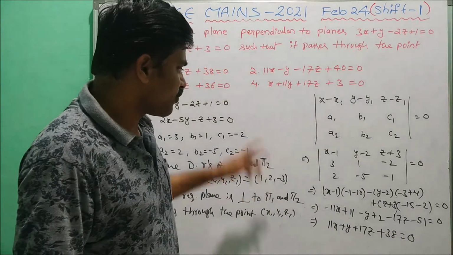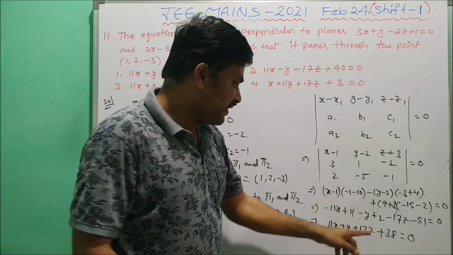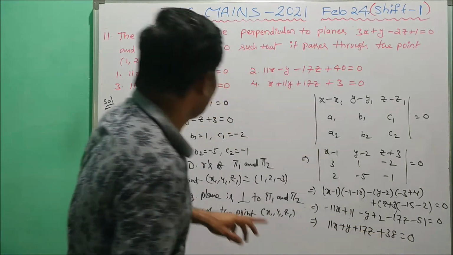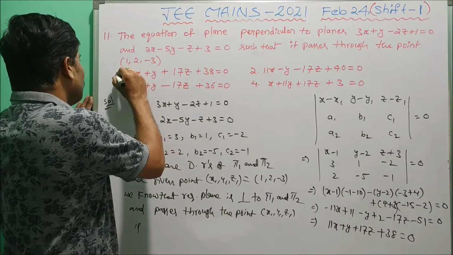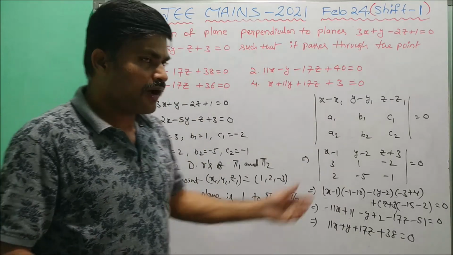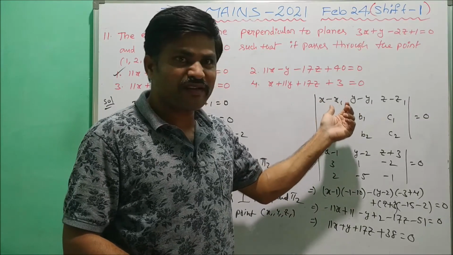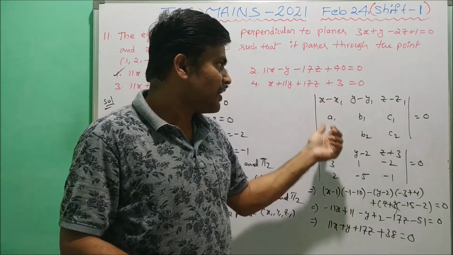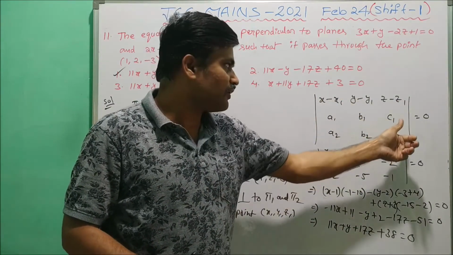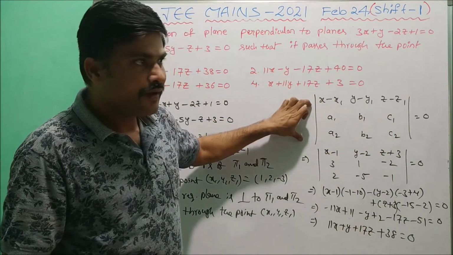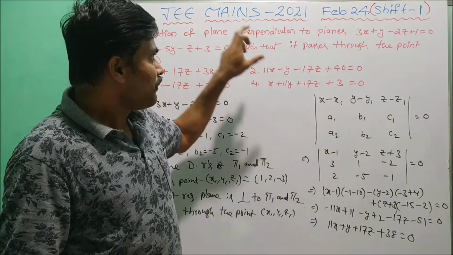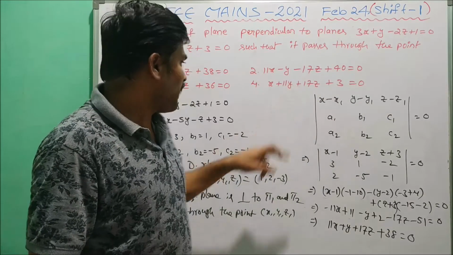Now the solution of this question: 11x + y + 17z + 38 = 0. Which is in the options? First option. So this is the solution. Here we have to take the direct formula: determinant of (x − x1, y − y1, z − z1; a1, b1, c1; a2, b2, c2) = 0. So this is the required plane perpendicular to the given two planes pi 1 and pi 2.